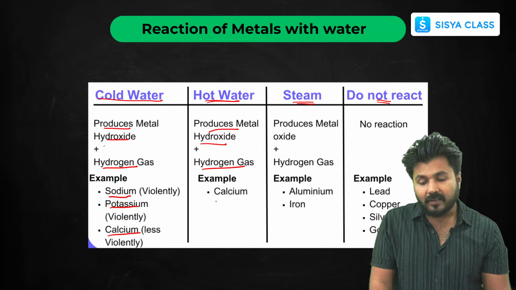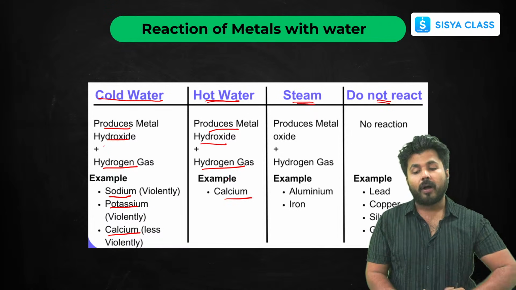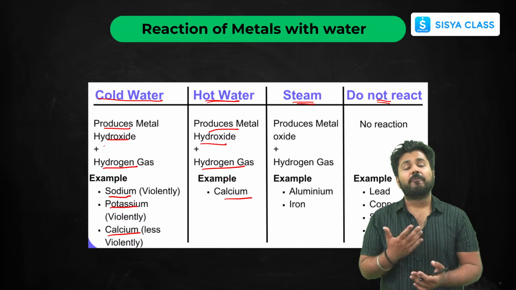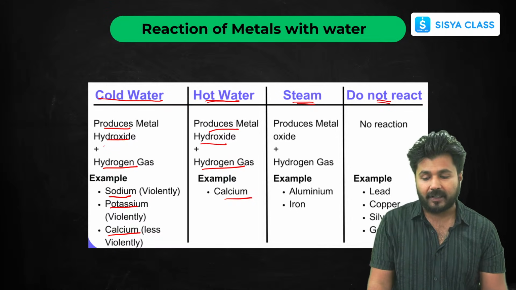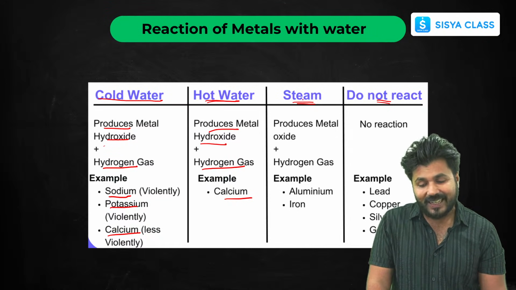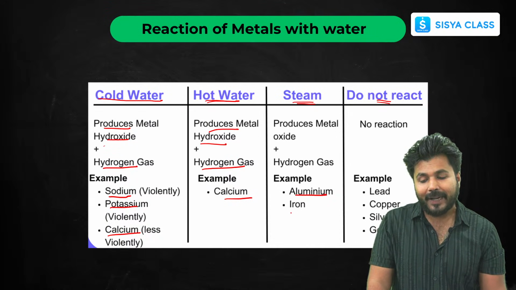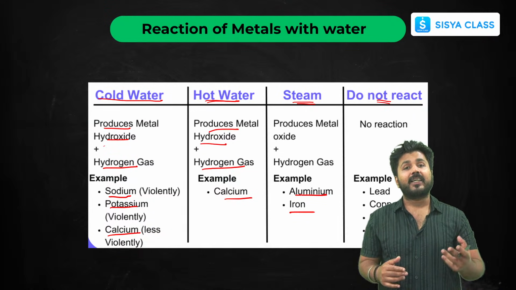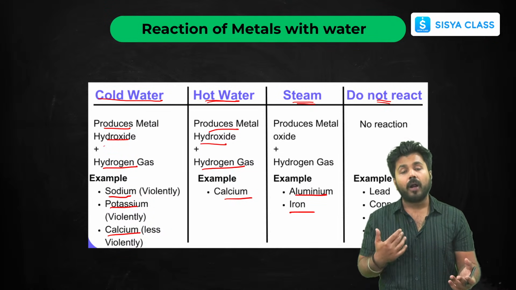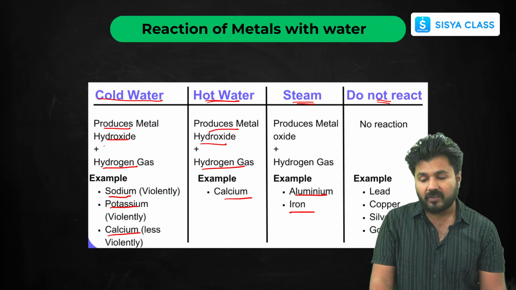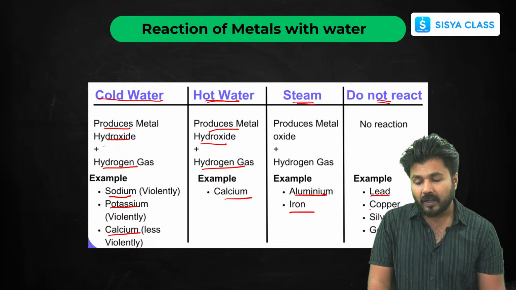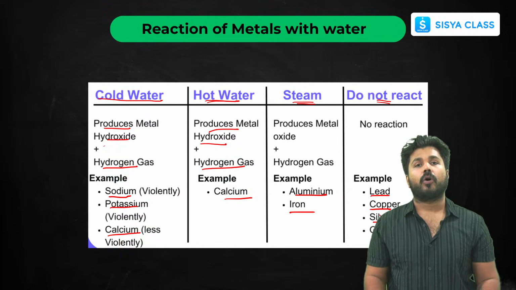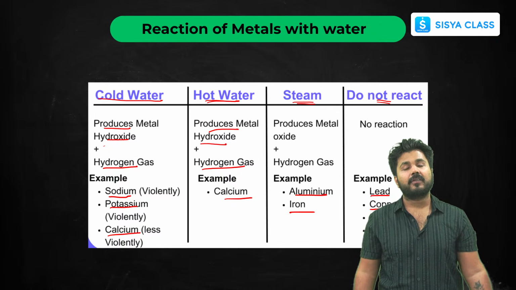The example is calcium. If you have to do the reaction fast, you have to use hot water for calcium. If I talk about steam, the examples are aluminium and iron. Aluminium and iron form hydroxide, that is ferric hydroxide or aluminium hydroxide, using steam. And lead, copper, silver and gold do not react at all, not even with steam.